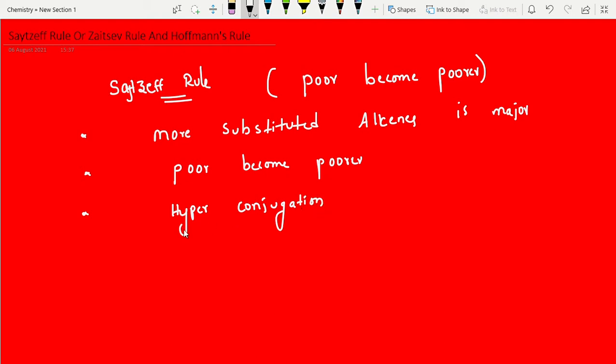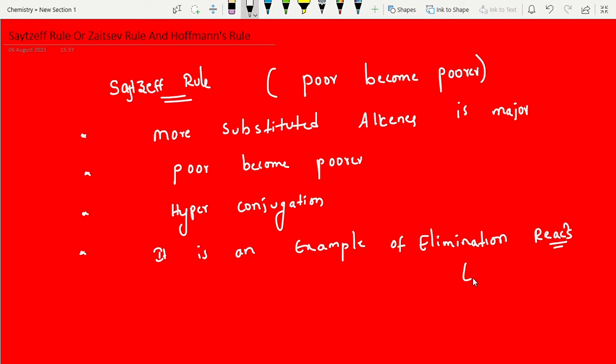Students, first, Saytzeff's rule is an example of an elimination reaction. Markovnikov rule is an addition reaction, an electrophilic addition reaction. Whenever multiple bonds, double bond or triple bond, are there, old bonds break and new bonds form: addition reactions. In elimination reactions we are removing two atoms, then definitely we get a new bond. It is the opposite of addition reactions.